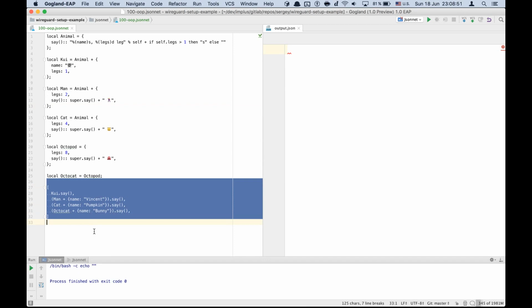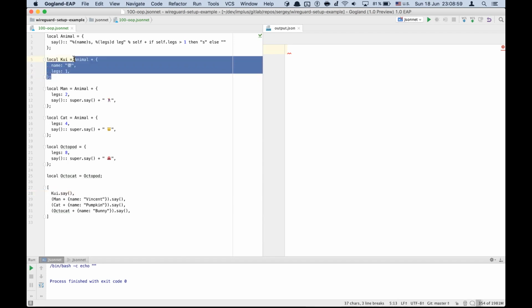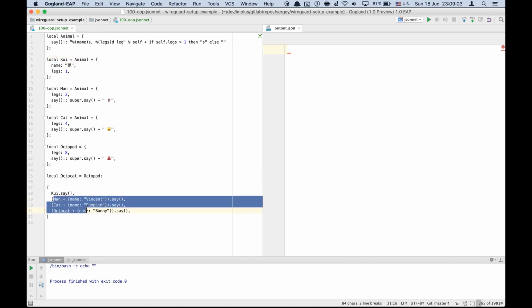At the bottom we have an array of objects, and we call their methods. For this object we just use the object directly, and for other objects we instantiate additional objects and give them names, and then call the method on those new objects.